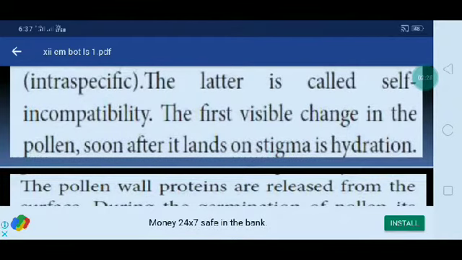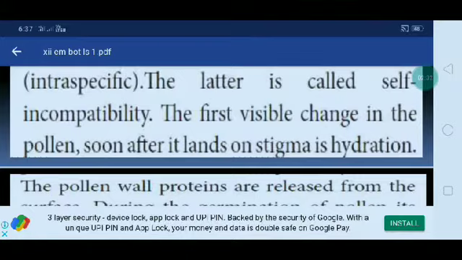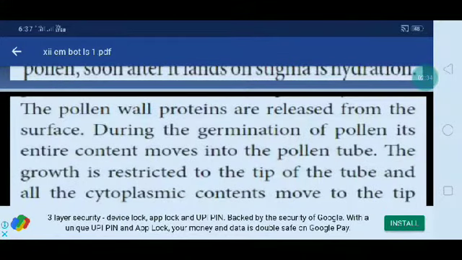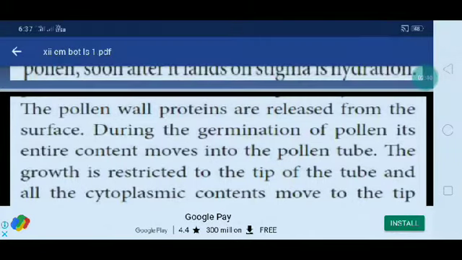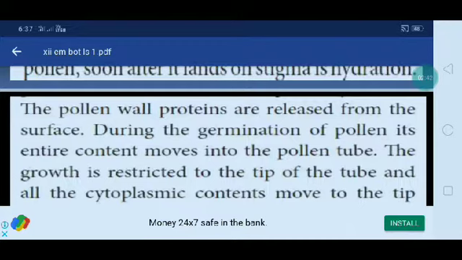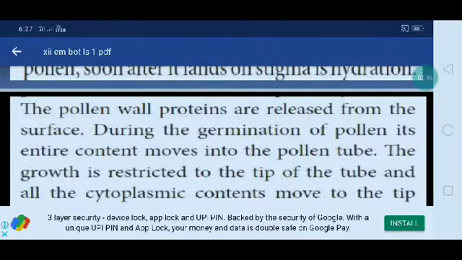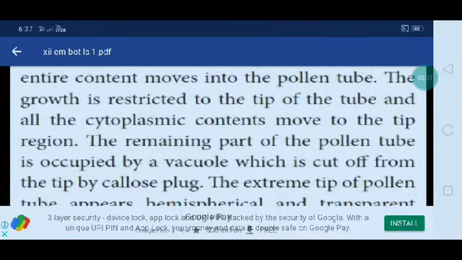The first visible change in the pollen, soon after it lands on the stigma, is hydration. The pollen proteins are released from the surface. During the germination of pollen, its entire content moves into the pollen tube. The growth is restricted to the tip of the tube and all the cytoplasmic contents move to the tip region.